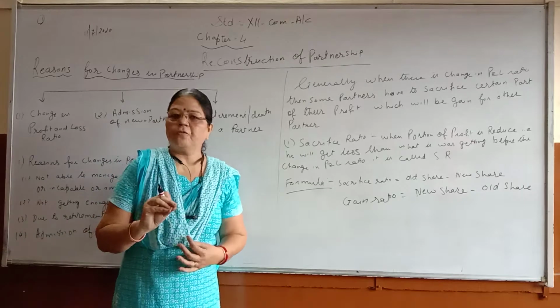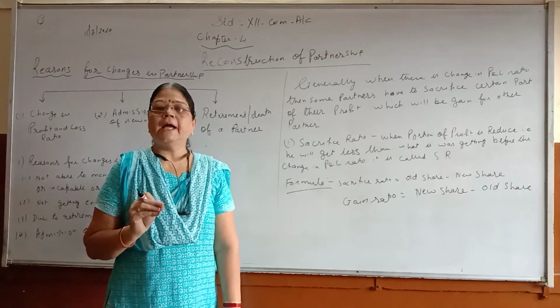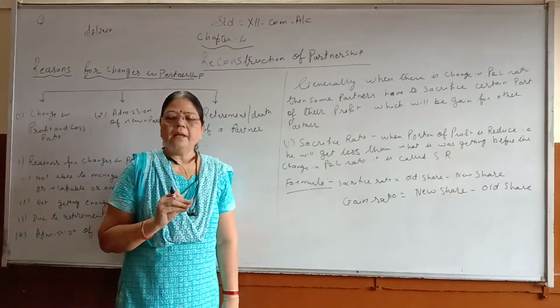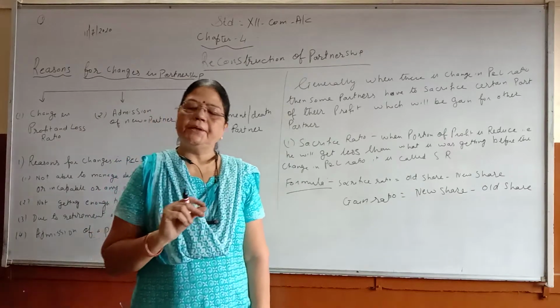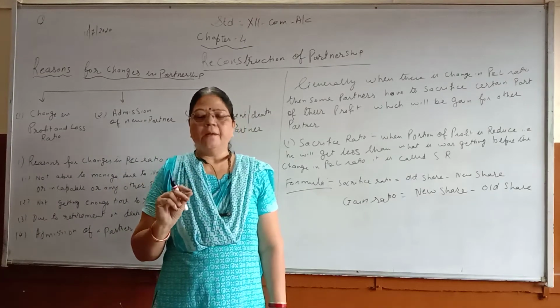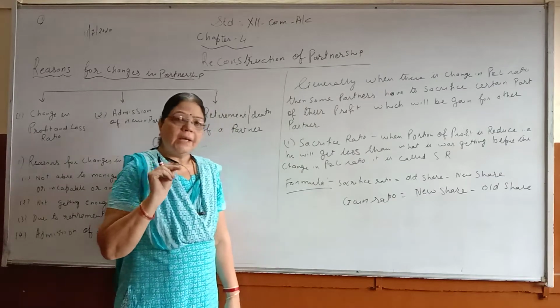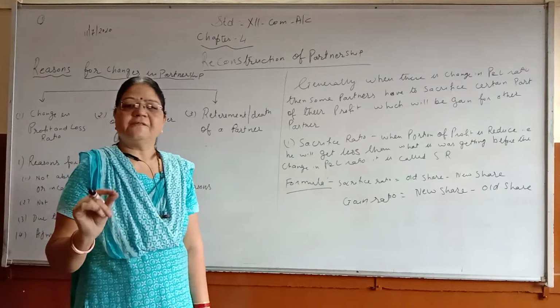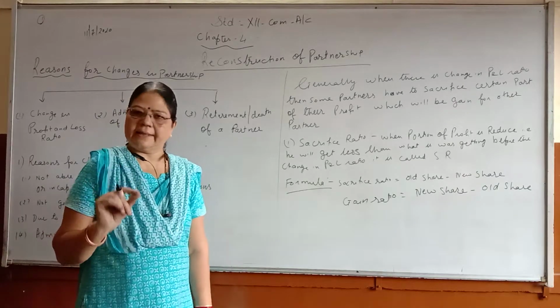And if the profit and loss ratio is not decided in the agreement, then according to the Partnership Act 1932, all the partners will get profit and loss equally. That we have seen. It is according to the rule, according to the Act.